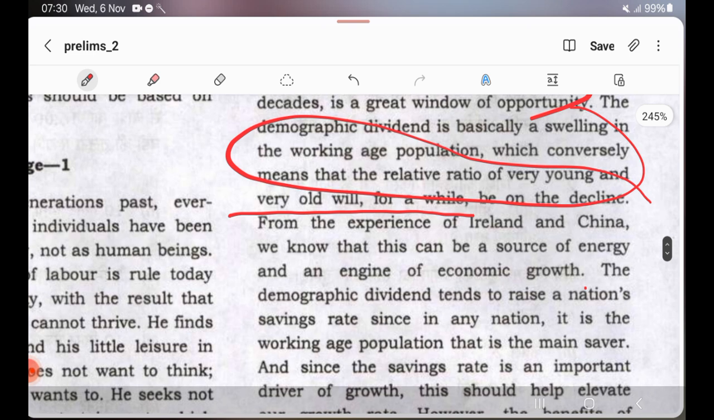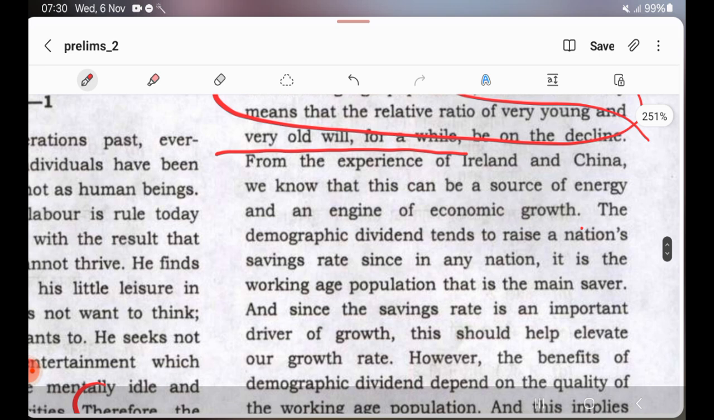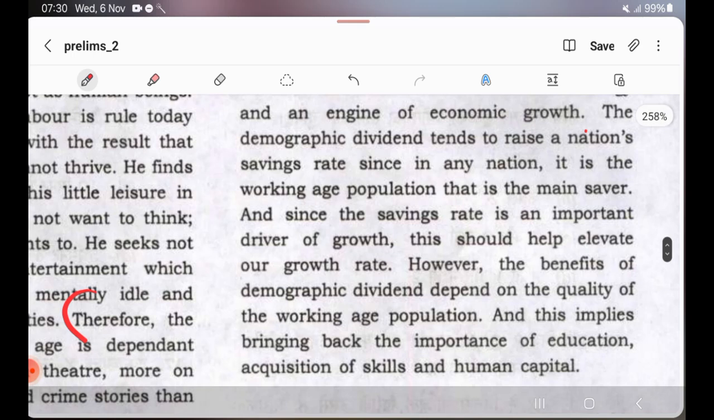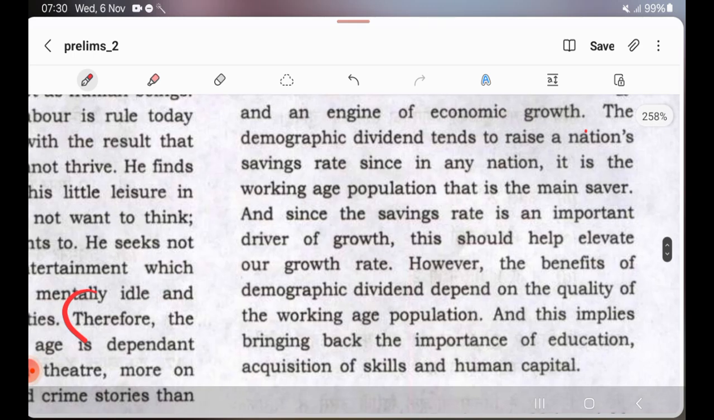From the experience of Ireland and China, we know that this can be a source of energy and an engine of economic growth. The demographic dividend tends to raise a nation's savings rate, since in any nation it is the working age population that is the main saver. And since the savings rate is an important driver of growth, this should help elevate our growth rate. So growth also will increase.